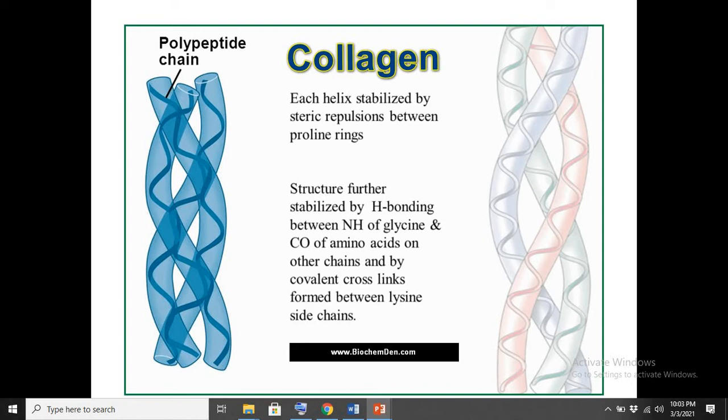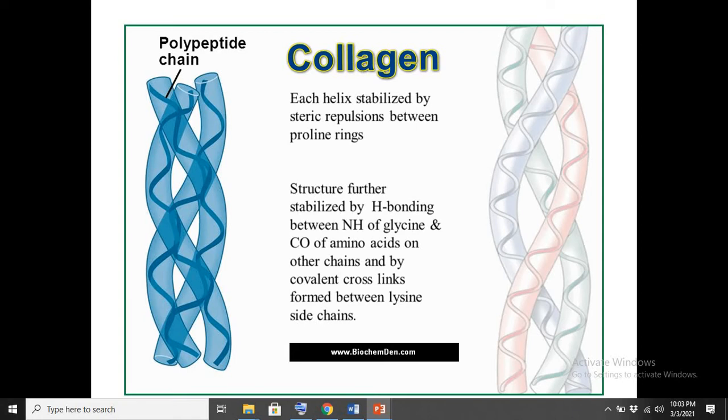So what is collagen? Collagen is a protein that is made up of 3 alpha helices. So we can also say it's a triple helix. Collagen is a triple helical protein. And what is the helix?